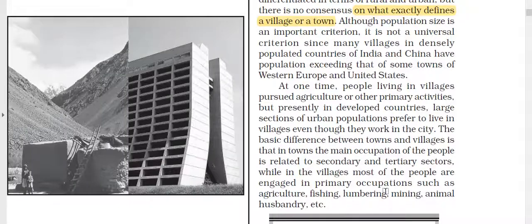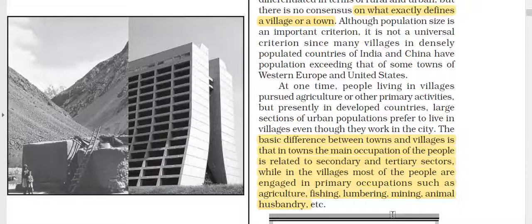The basic difference between towns and villages is that in a town the main occupation of the people is related to secondary and tertiary activities, while in a village most of the people are engaged in primary activities such as fishing, lumbering, mining, animal husbandry. काफी सारी चीजें हैं, but the only thing which can separate, and all the countries are on the same page, is that the areas where the main occupation is secondary and tertiary activities come under the town.